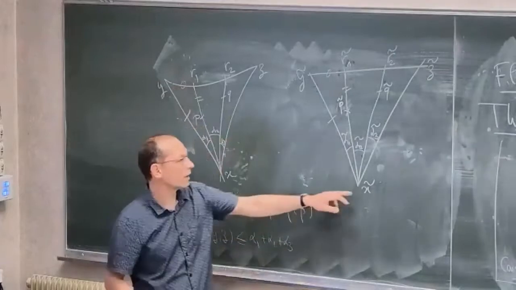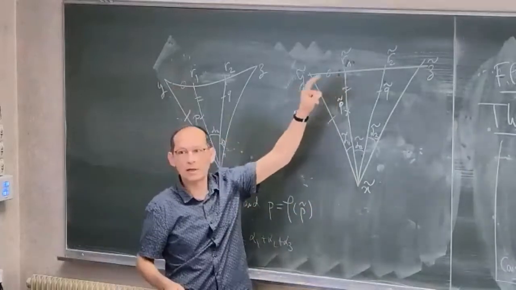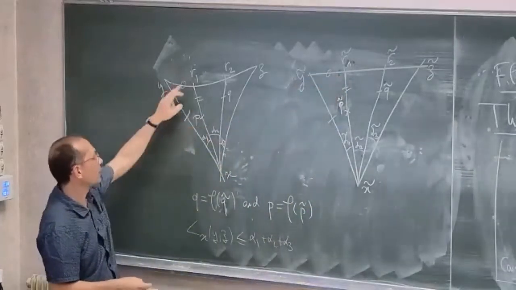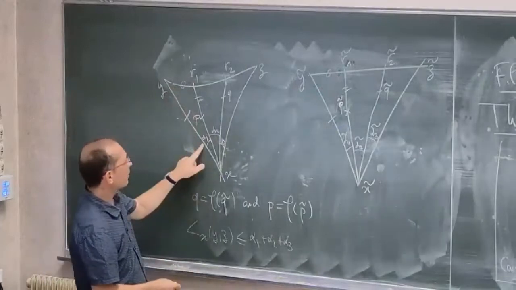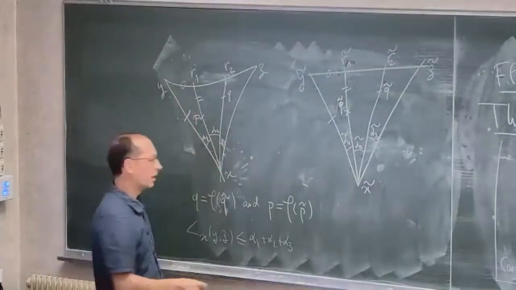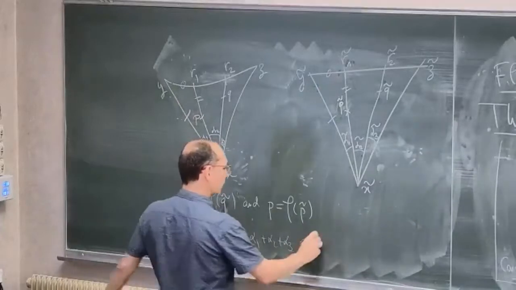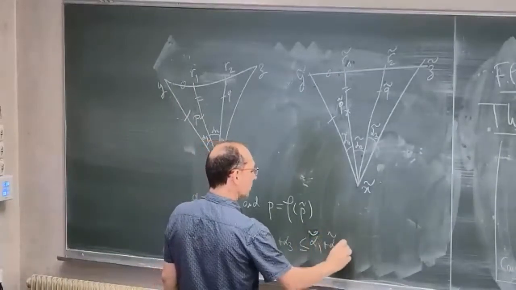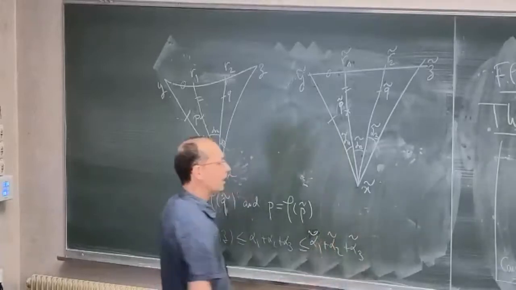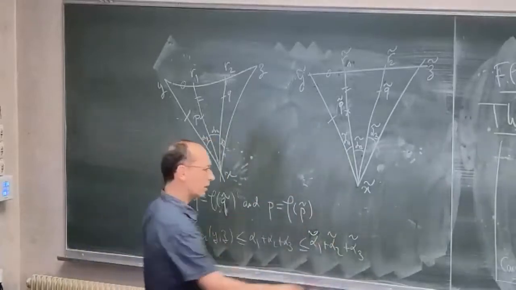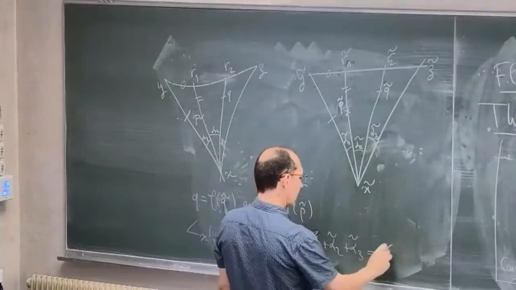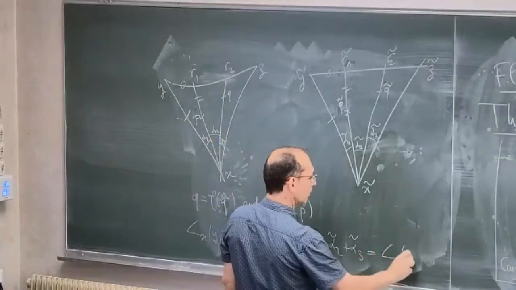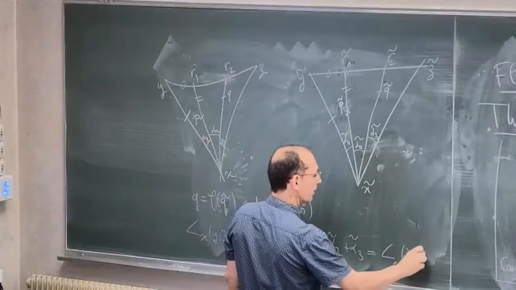Okay, so the triangle X tilde, Y tilde, R1 tilde is a comparison triangle for X, Y, R1, and therefore alpha 1 is less than alpha 1 tilde, and the same for alpha 2, and alpha 3 is less than alpha 3 tilde. So the angle is less than alpha 1 tilde plus alpha 2 tilde plus alpha 3 tilde. And here I am in a Riemannian manifold, so this is exactly the angle at X tilde between Y tilde and Z tilde.